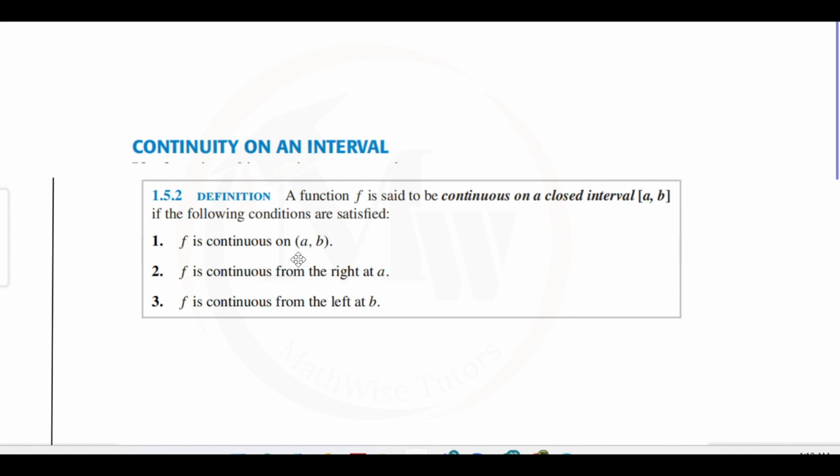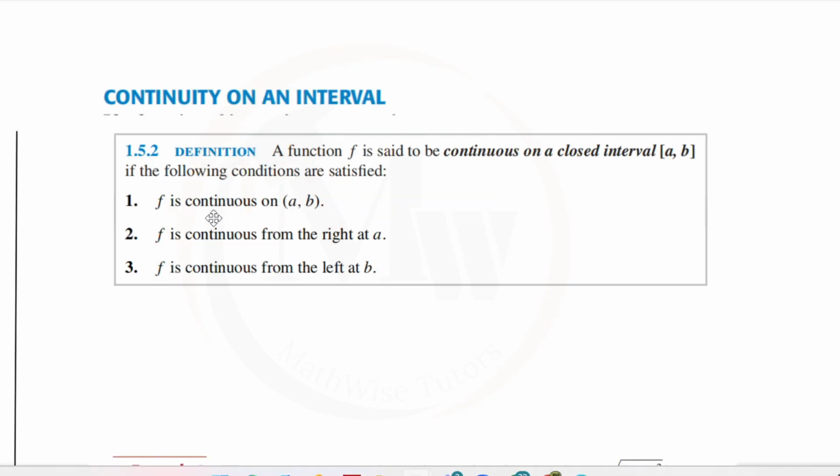First of all, you have to find the continuity on the open interval. Leave the endpoints, just look at the open interval, which means you find the continuity from A to B. But still, there are infinitely many numbers between A and B. You don't need to take all the points, just take a random point in the interval. Find the continuity at that point using the same conditions that you have already learned. You can take 1 or 2 points within this interval.